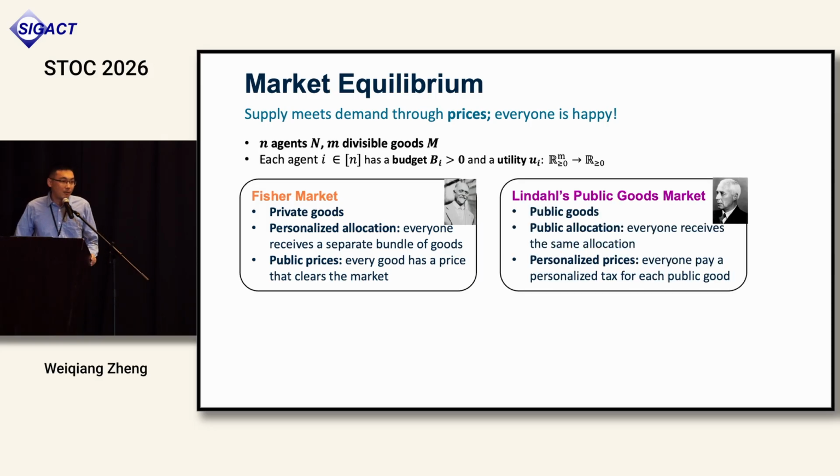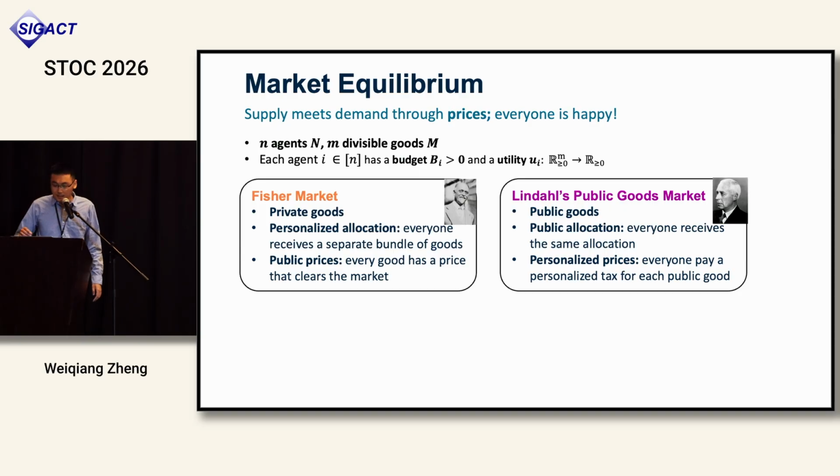There's a less well-known framework called Lindahl market, where the goods are not private; they're public. What does it mean? Consider, say, we have 10 people and a total budget of, let's say, 1,000, and we want to spend it on certain things. Okay, consider another example. In a city, we want to spend funding of, say, 10 million. We can spend on hospitals, we can spend on schools, and people have different preferences.